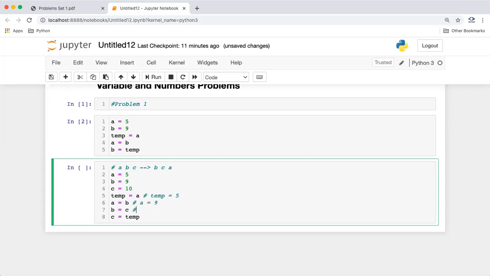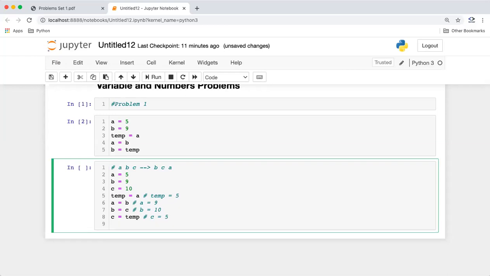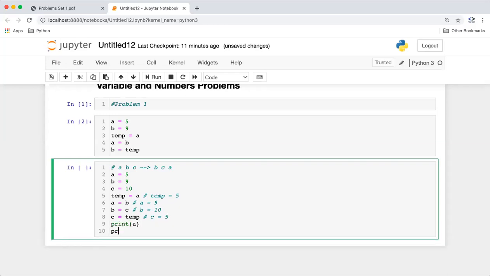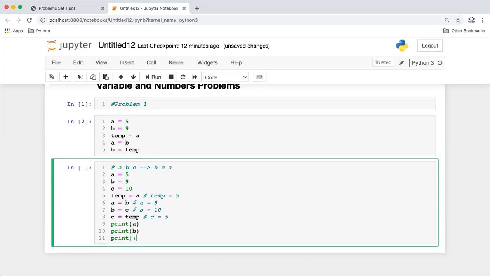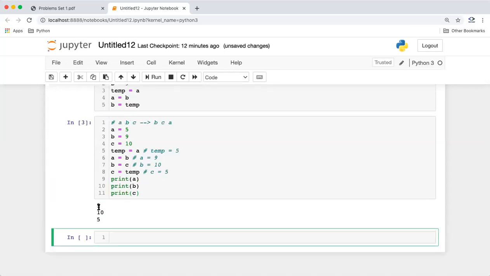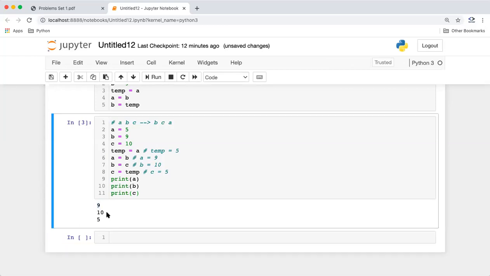And now we don't need to store the value of B in any temporary variable. Why? Because the value of B was supposed to be copied to A, which we have already done. So after this, B will become 10. Here we have already preserved the value of A in the temporary variable, so the value in temp will be 5. So these will be the new values for all three variables, and we can check using print also, to see if the values are actually swapped or not, right? You can see A has become whatever B was, B has become 10 and C has become 5, right? So I hope this is clear now.